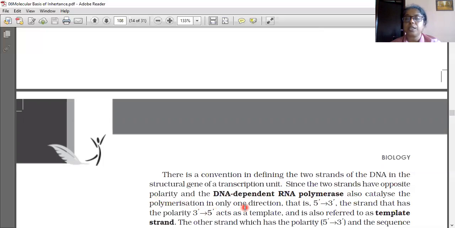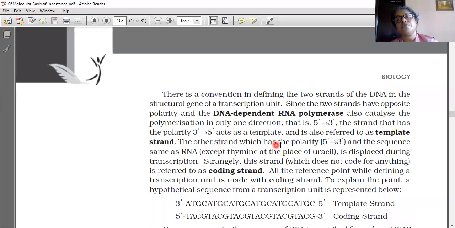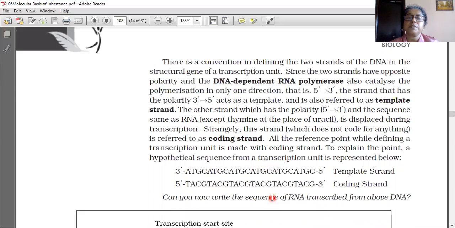Suppose the enzyme has the capacity to polymerize 5' to 3', then the strand that has polarity 3' to 5' acts as a template and is also referred to as the template strand. The other strand, which has the polarity 5' to 3' and the sequence same as the RNA, is displaced during transcription. Strangely, this strand does not code for anything, yet it is known as the coding strand. And one example is given here.